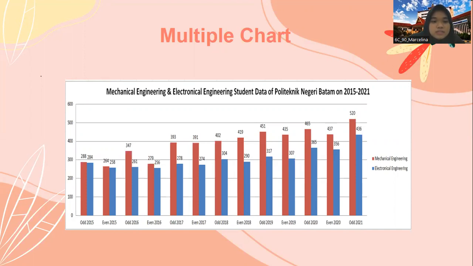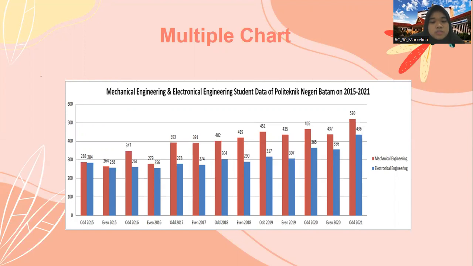The bar chart illustrates the number of mechanical engineering and electrical engineering students from 2015 to 2021. Overall, the students of the mechanical engineering major are always more than the electrical engineering in every semester. The number of students majoring in mechanical engineering is increasing every semester, even though there are several semesters that decreased.